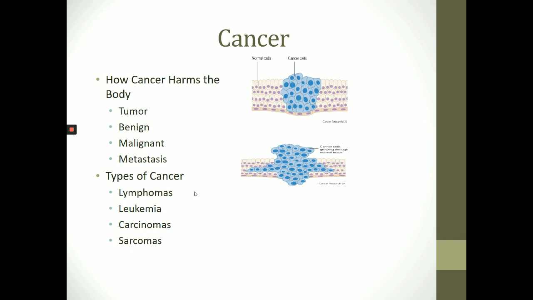So let's look at different types of cancers. Cancer can develop in almost any part of the body and in different tissues of each part. Cancers are also classified according to the tissues they affect. Lymphomas are cancers of the immune system. Leukemias are cancers of the blood-forming organs. Carcinomas are cancers of the glands and body linings, including the skin and the linings of the digestive tract and lungs. Sarcomas are cancers of connective tissue, including bone, ligament, and muscle.